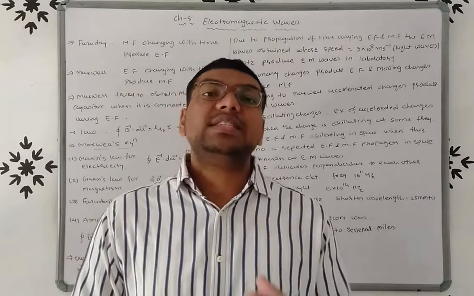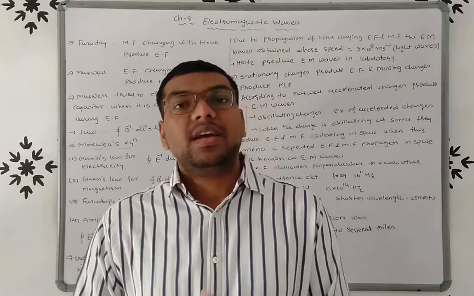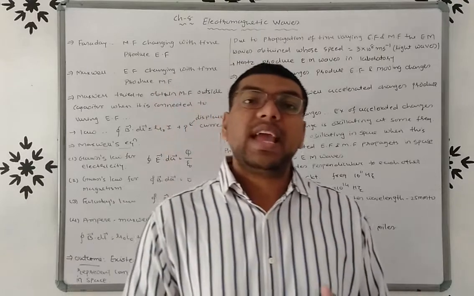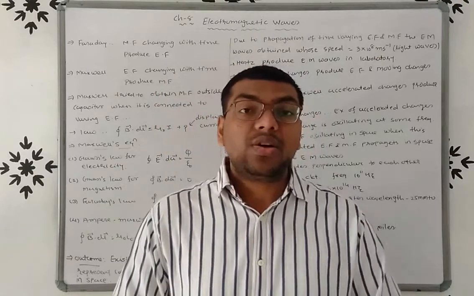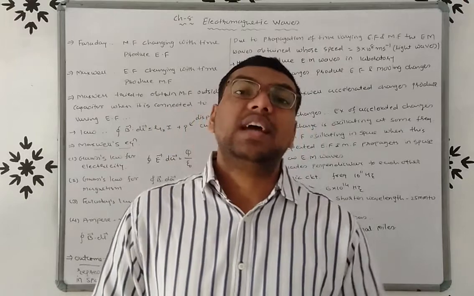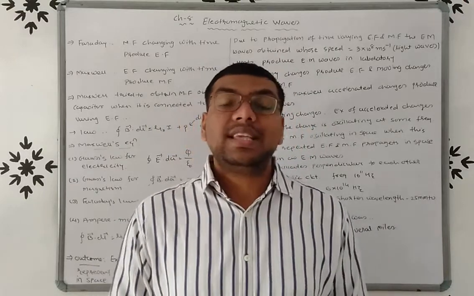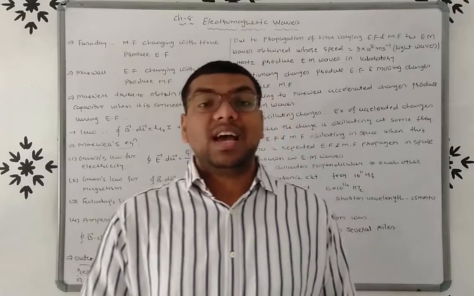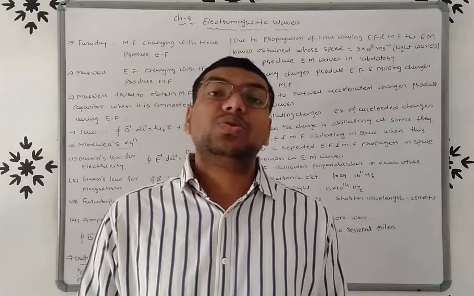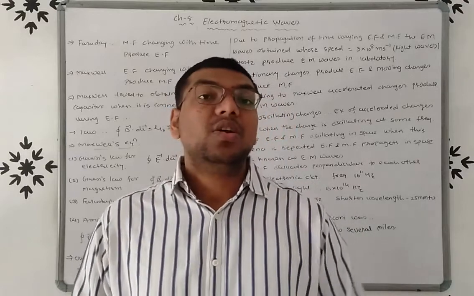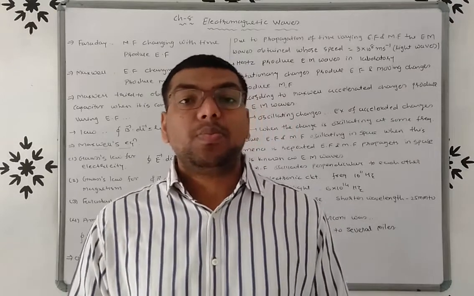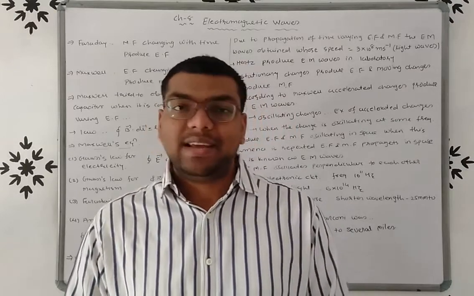So if a charge is stationary, then it only produces the electric field. So we cannot say that stationary charges are the source of EM waves, right? Or you can say the moving charges are not the source of EM waves, because the moving charges produce only magnetic field.